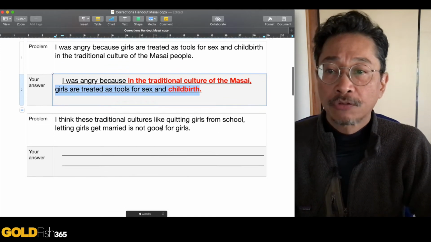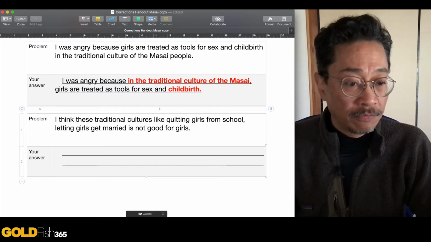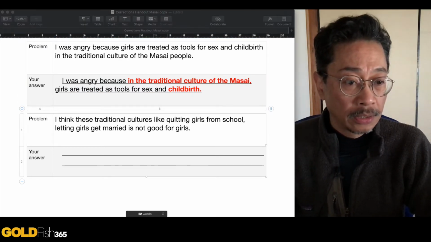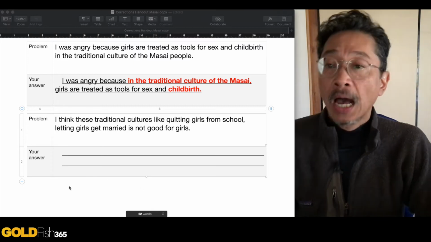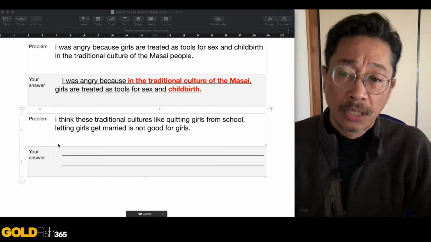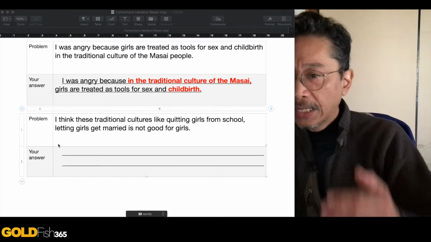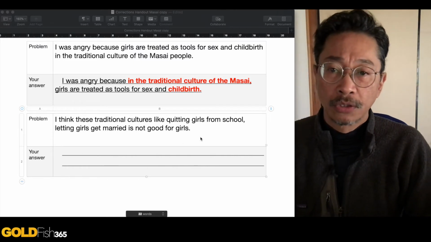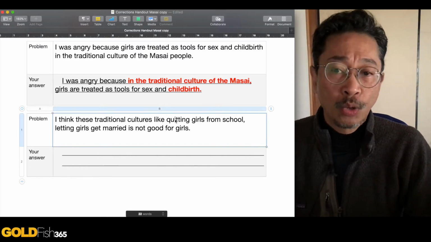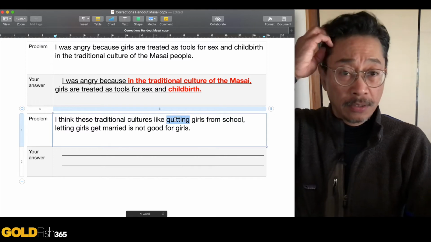Okay? Let's go on with this one. Let me first get my correction here. Okay? "I think these traditional cultures, like quitting girls from school, letting girls get married, is not good for girls." So first of all, quitting is not the right verb here. Okay?